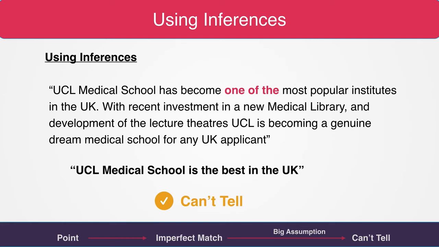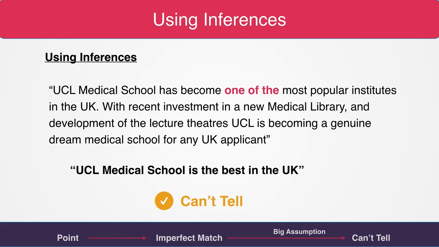Well, applying the test that we taught you, if someone gave you more information, is there any possibility that the statement could be true? And that's true, yes. If someone gave us another passage, there is a possibility that UCL Medical School is the best in the UK. So therefore we can't choose false for this, and therefore the answer is can't tell.